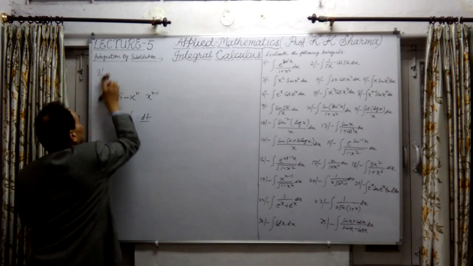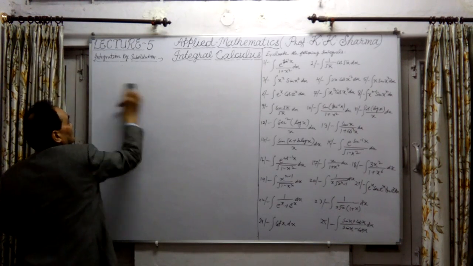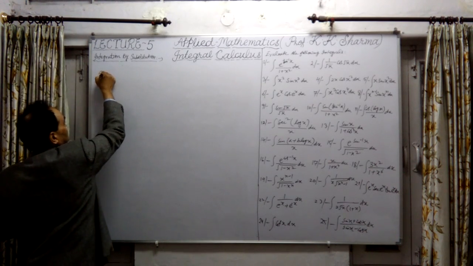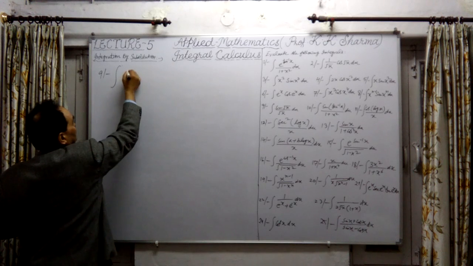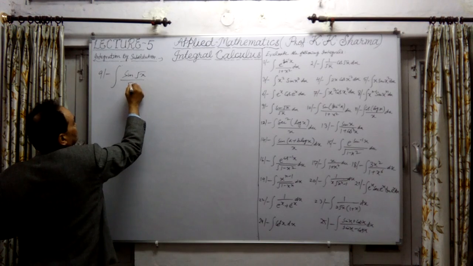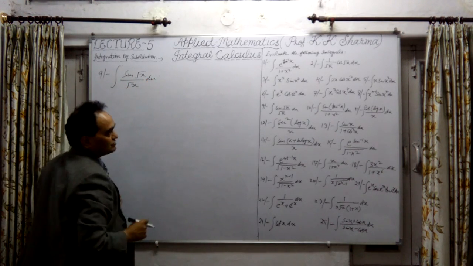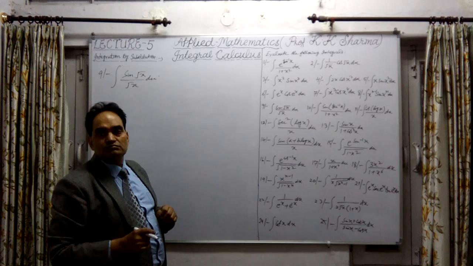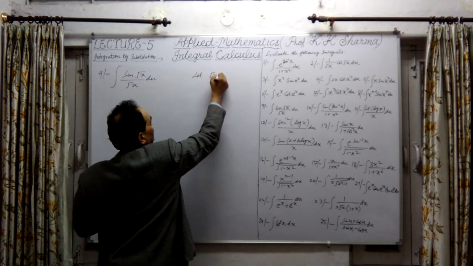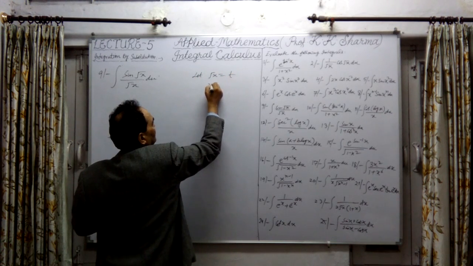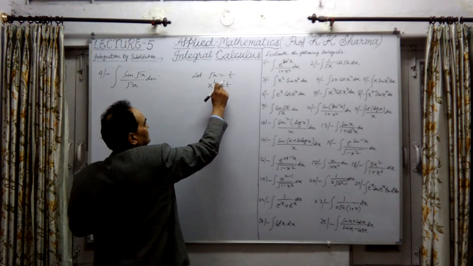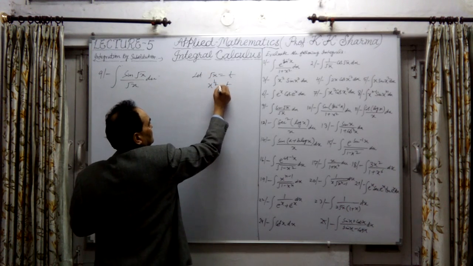So let me take the 9th question. Question number 9 is the integration of sin under root x upon under root x into dx. Under root x, let us assume t. So we have to assume that under root x equals t, or we can write x raised to the power half equals t. Square root means half power.